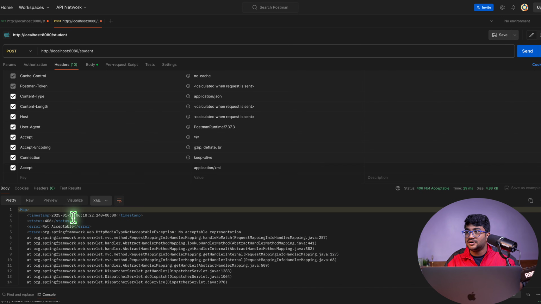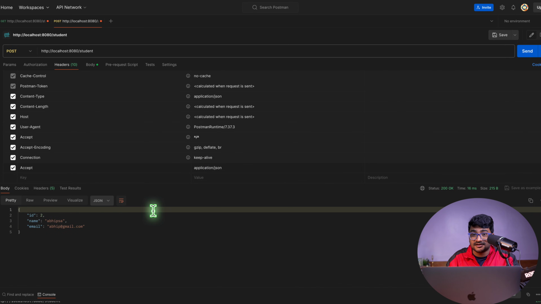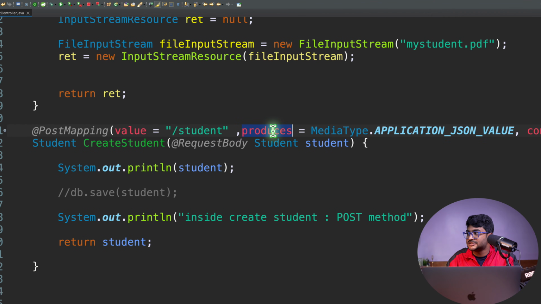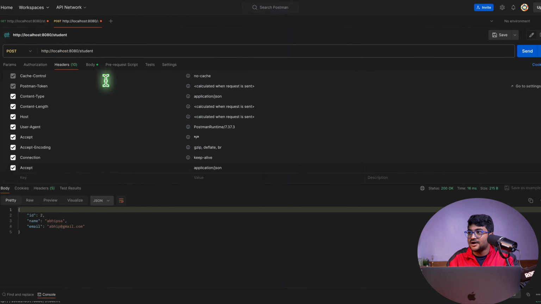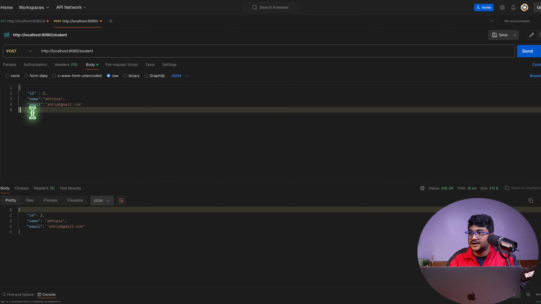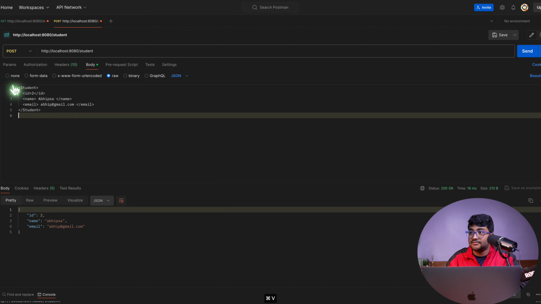So if I go to the accept type right now and change it to JSON, and do a send, it's working because the server can produce the data only with JSON. Now if I go to the body here, I don't want to send the data in JSON format. I want to send the data in XML format. Now this is my request body.